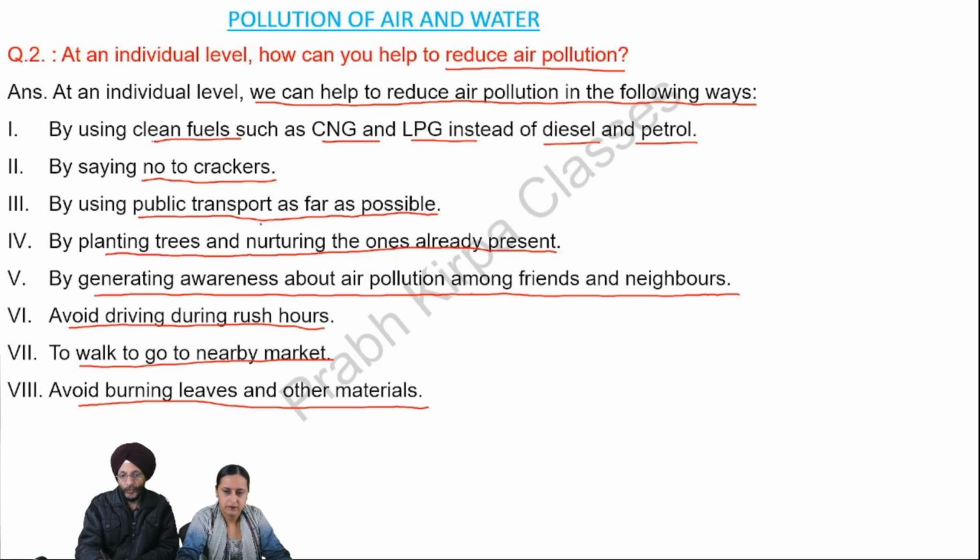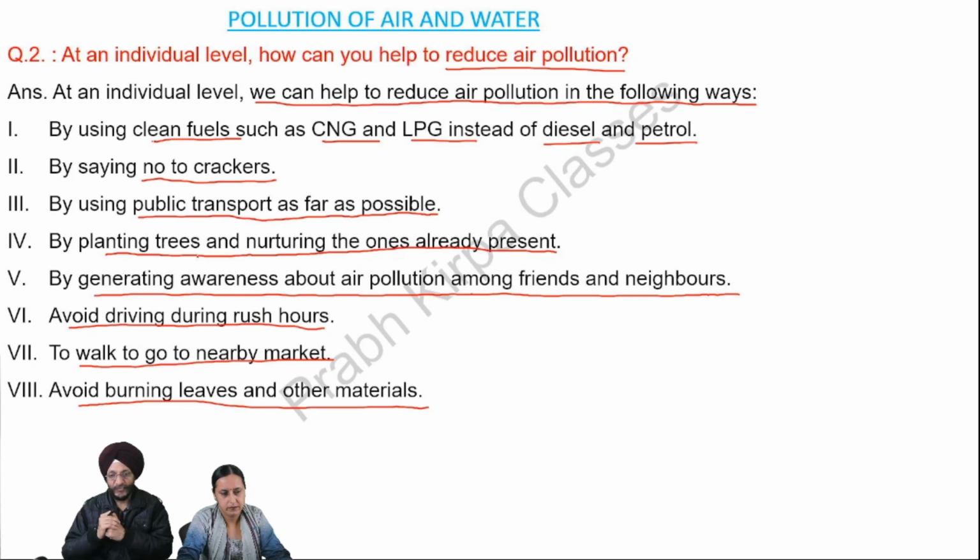If we use our own transport vehicle, then air pollution is more. But if many persons together use public transport, the number of vehicles on the roads will reduce and the chances of air pollution will also reduce. If we plant trees and nurture the ones which are already present on the earth, then it will increase oxygen in the atmosphere and it will reduce air pollution.